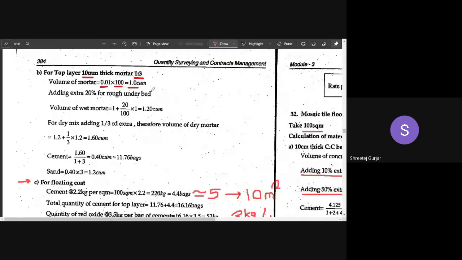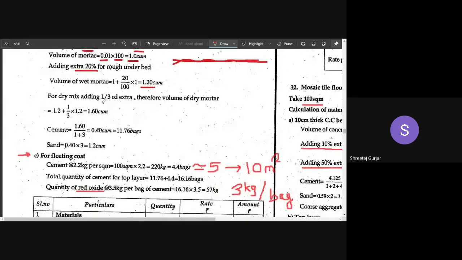Okay. Now what you have to do here, take extra 20% for rough underbed. The bed which you prepare will be uneven. So to level this particular thing, we have to take 20% extra of mortar. Okay, so that is done. So we have added 20% extra, then 1/3 extra to convert it to dry volume.